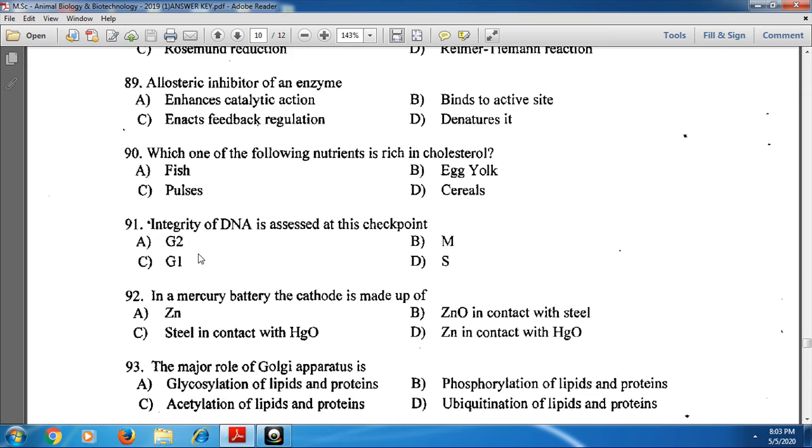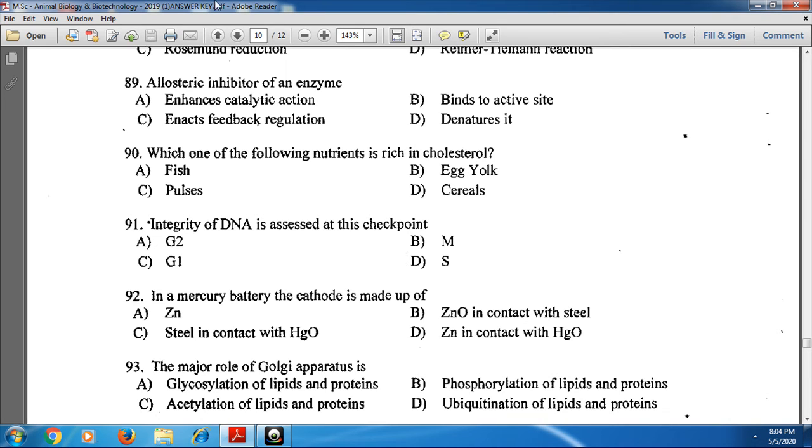And next, integrity of DNA is assessed at this checkpoint. Normally, S phase is mainly responsible for the synthesis of DNA, and after this, G2 phase is mainly responsible for the checking of integrity of DNA.